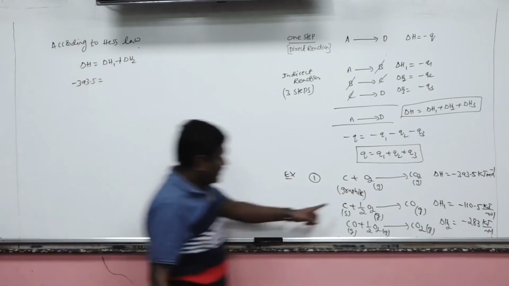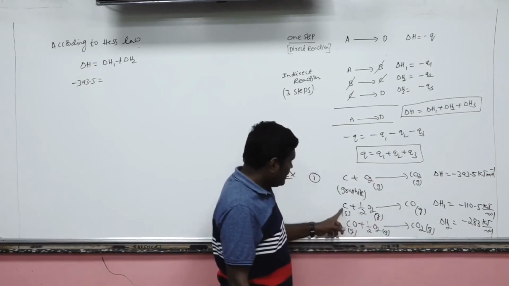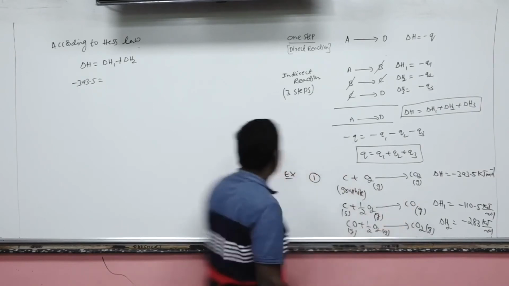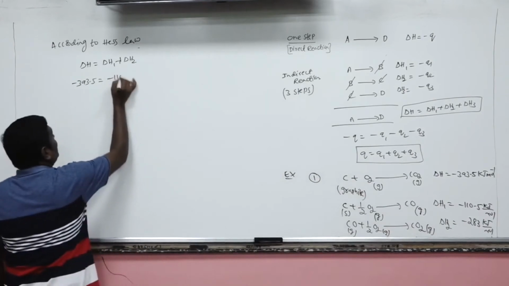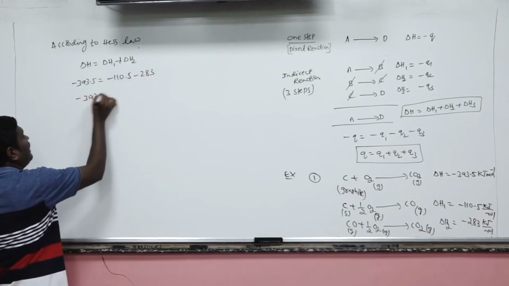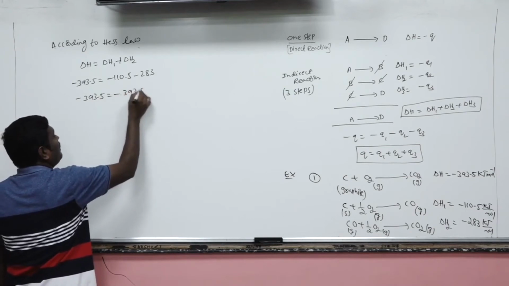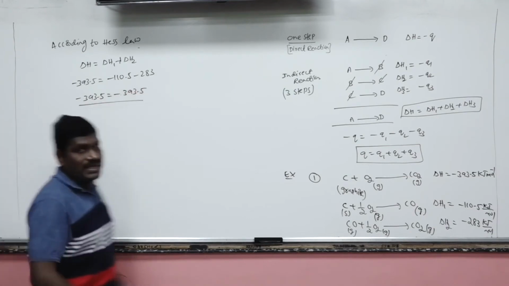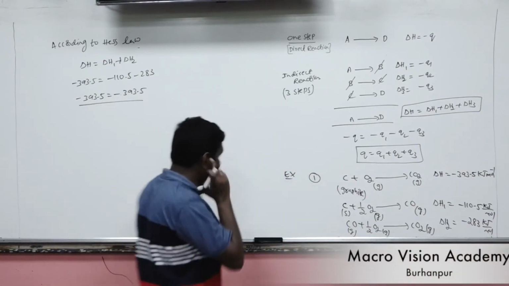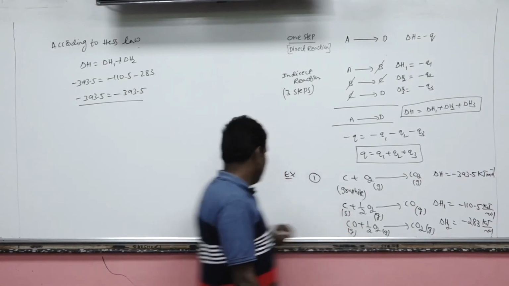Now, if you add these two thermochemical equations, CO gets cancelled. C plus half O2 plus half O2 is O2, so C plus O2 gives CO2. So this is minus 110.5, this is minus 283. So minus 393.5, and minus 393.5 on the other side. On both sides, the delta H value is constant. That means the enthalpy of a process is independent of the path of transformation, and only depends upon the initial state and final state of the system.